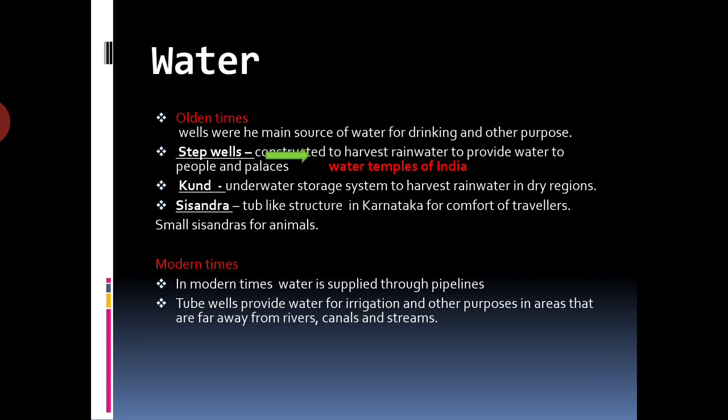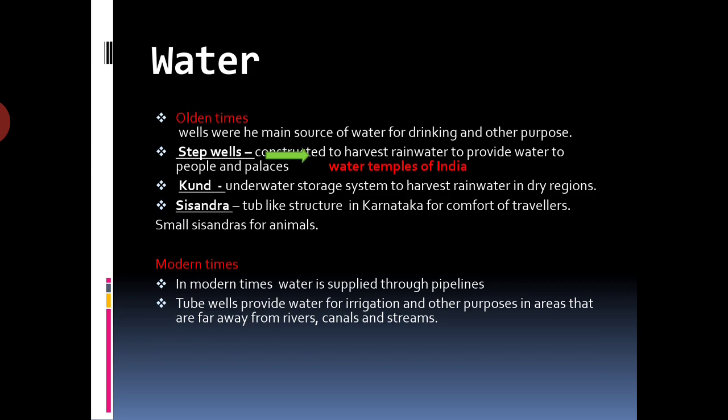Kund is used to store rainwater in the dry regions of Gujarat, Rajasthan, and Haryana. Sisandras. Sisandras is a tub-like structure that was built in Karnataka on important road crossings for the comfort of travelers. Smaller sisandras were built for animals.